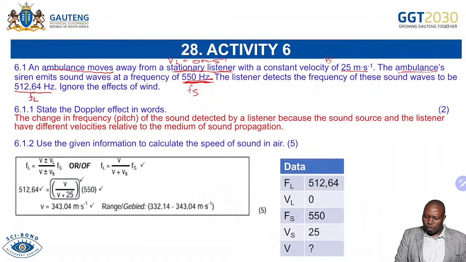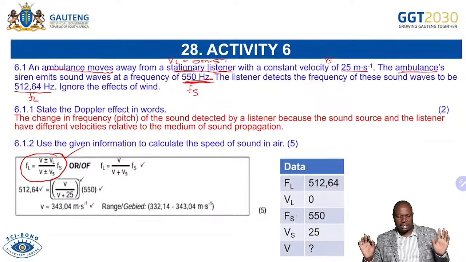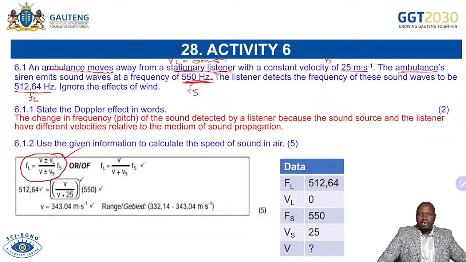Now, I always emphasize to learners, please just start by copying the formula as it appears in the data sheet. Please, we are pleading with you. Then you just dress your formula nicely. Now you have checked, okay, is it moving away or towards? That's what you got to look at.